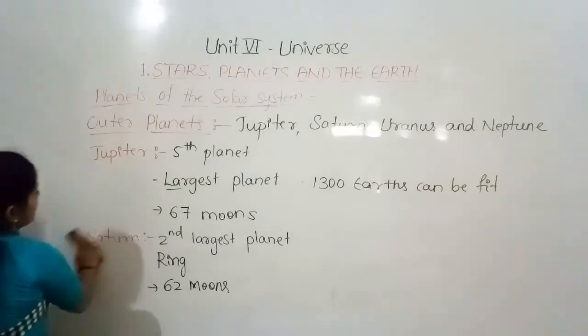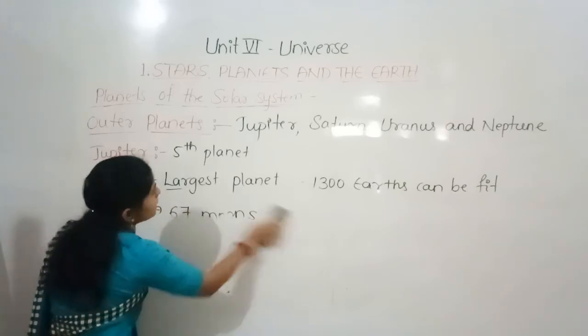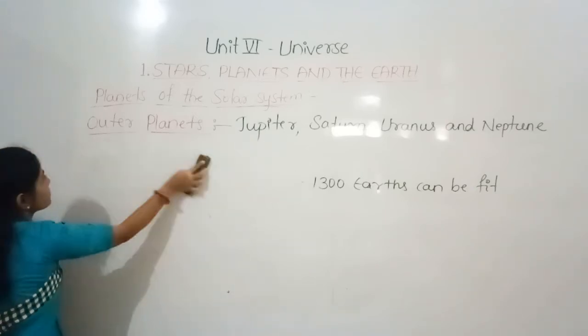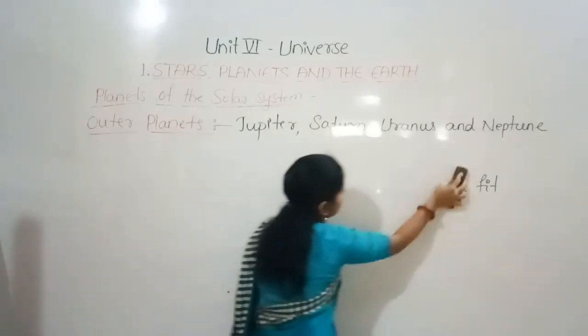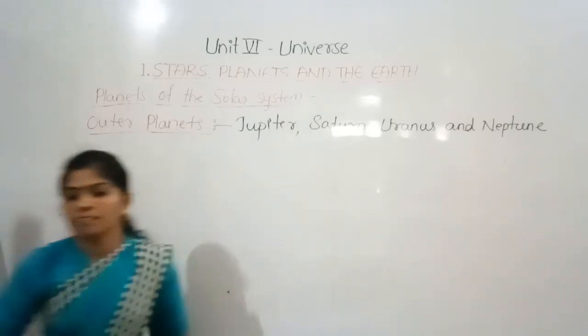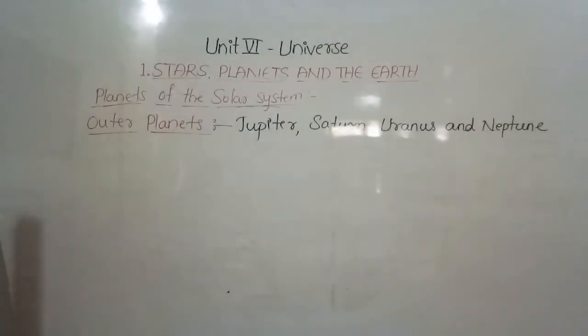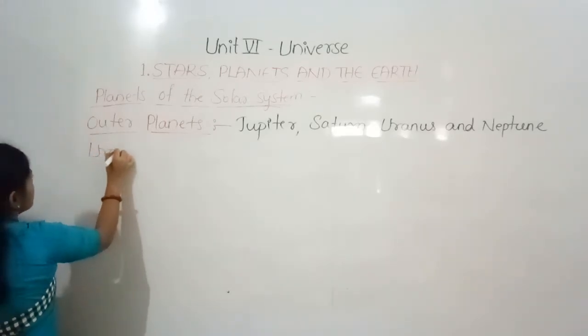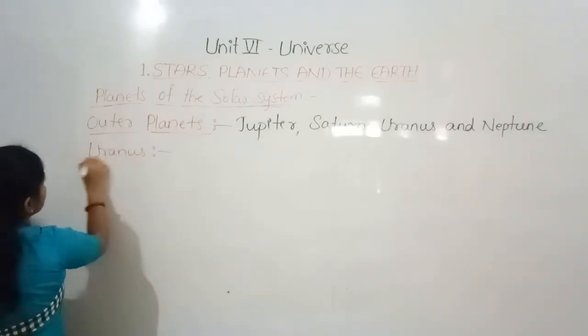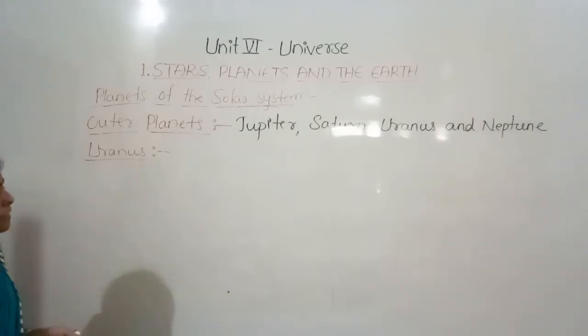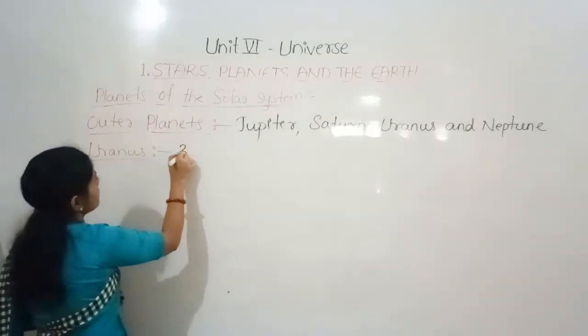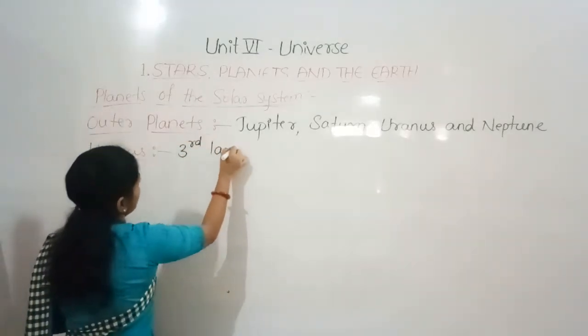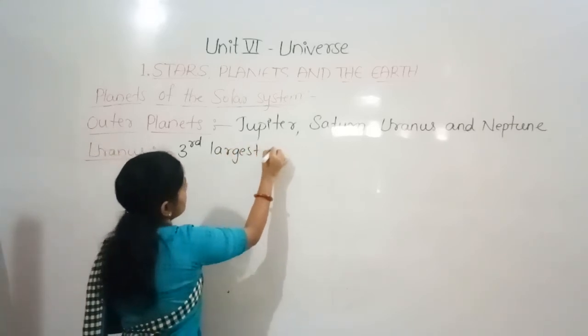The seventh planet is Uranus, and it is the third largest planet in the solar system.